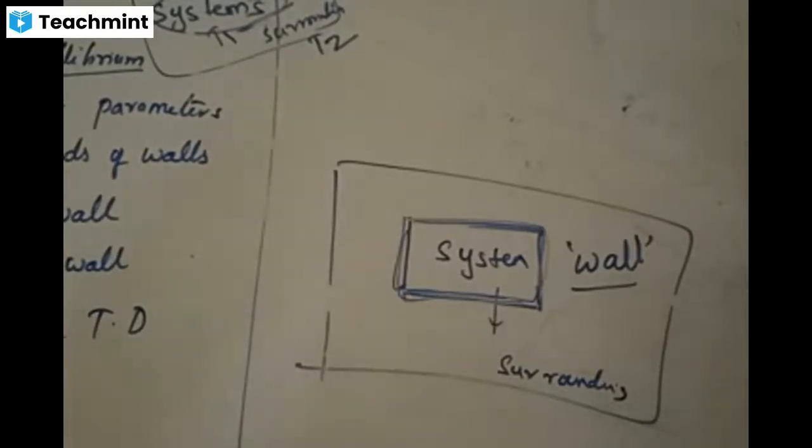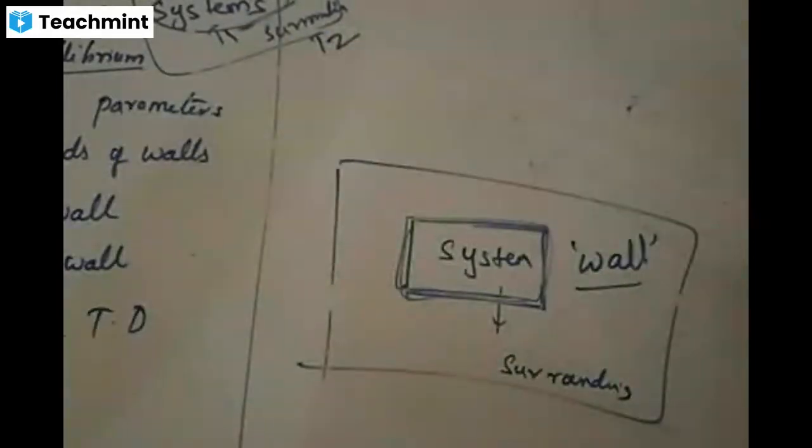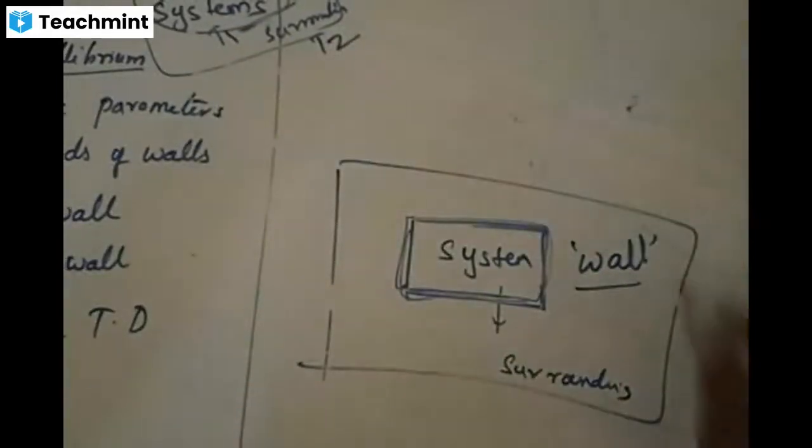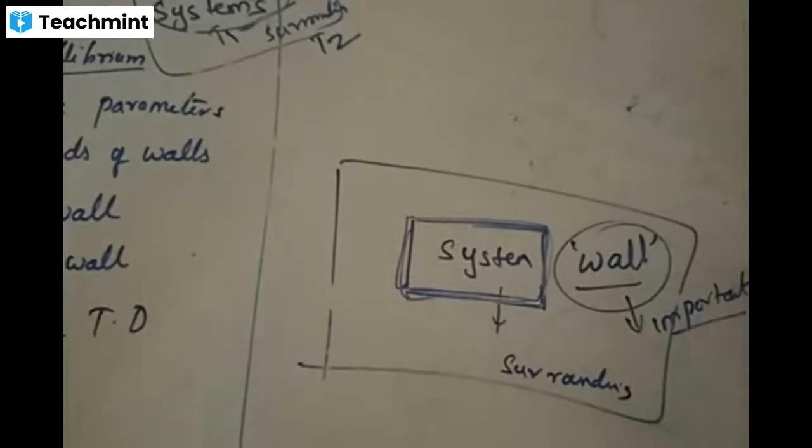Right. So what is a wall now? Wall is the separation between the system and the surroundings. Now, this is an important thing. Wall is very important. Why is the wall very important? Wall can do two things: it can allow, or the wall does not allow. What is it that the wall is allowing and what is it not allowing?